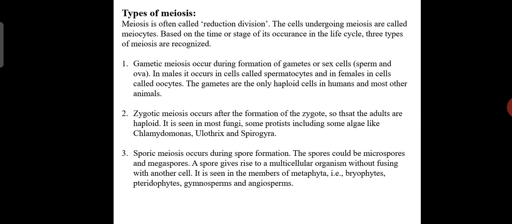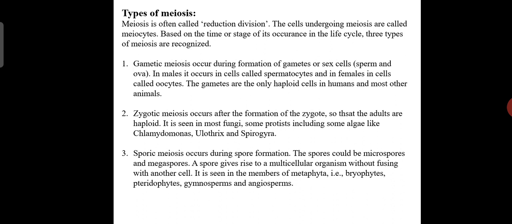That is, gametic meiosis occurs during formation of gametes or sex cells, that is sperm and ova. In males, it occurs in cells called spermatocytes, and in females in cells called oocytes. The gametes are the only haploid cells in humans and most other animals.